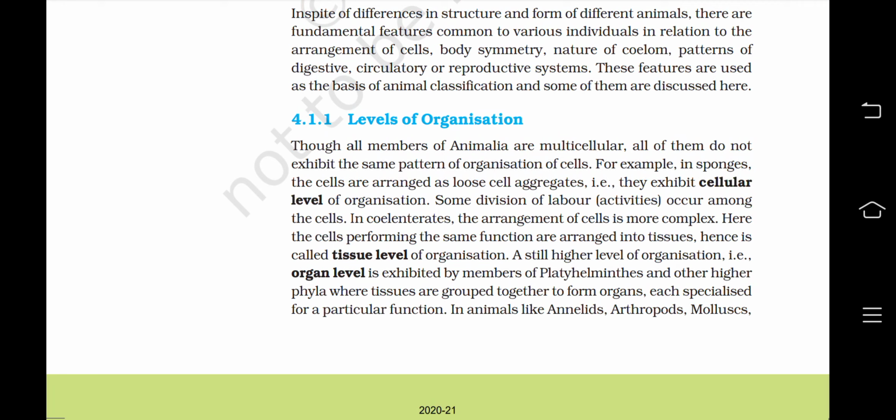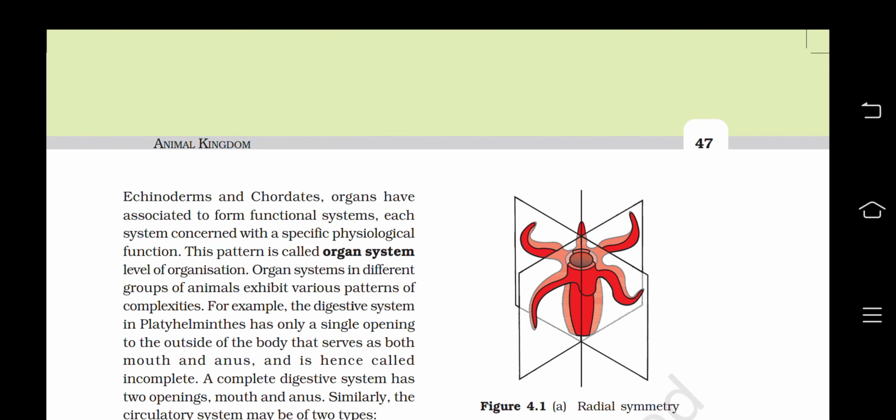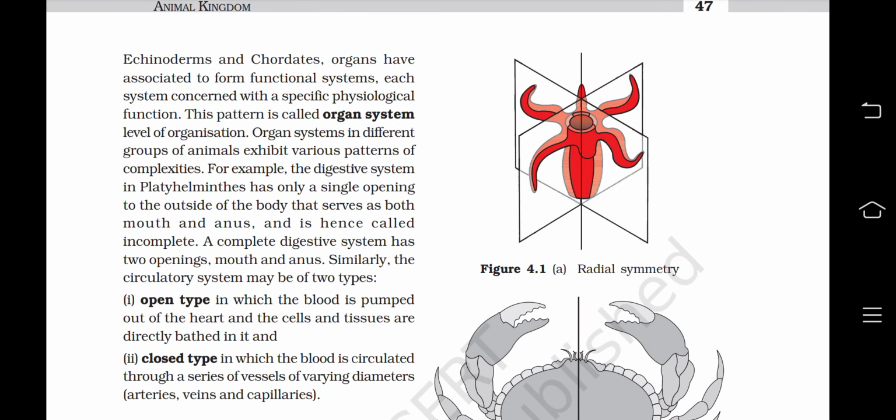In animals like annelids, arthropods, mollusks, echinoderms and chordates, organs have associated to form functional systems, each system concerned with a specific physiological function. This pattern is called organ system level of organization. Organ systems in different groups of animals exhibit various patterns of complexity.